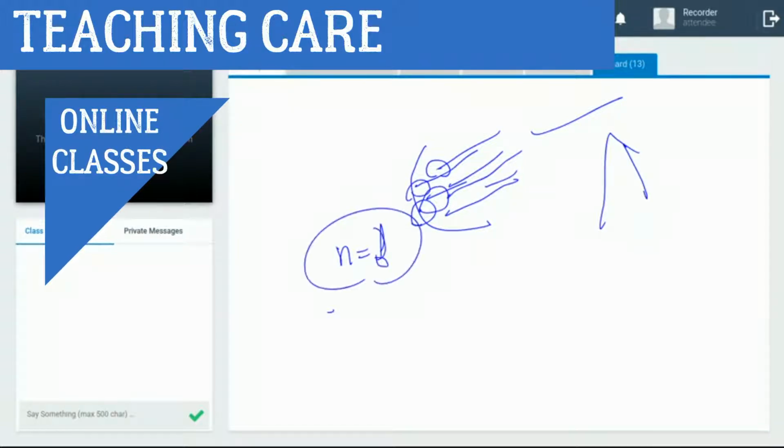Other signals are rejected by the antenna. Why does it happen? Because of resonance.